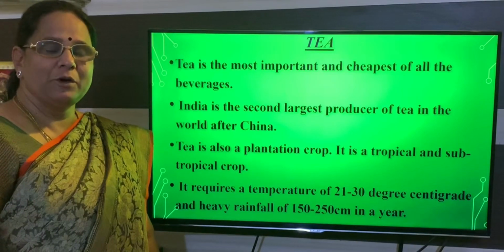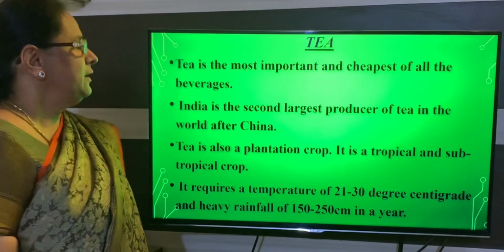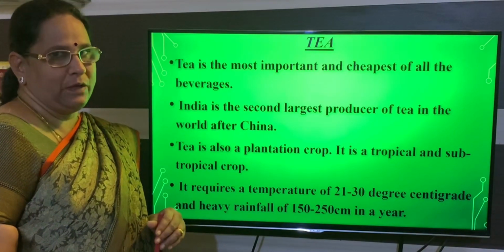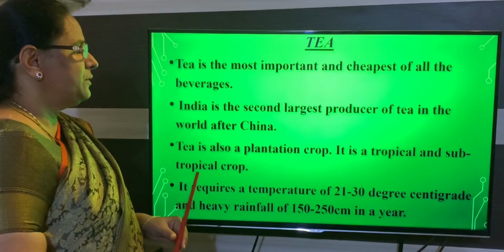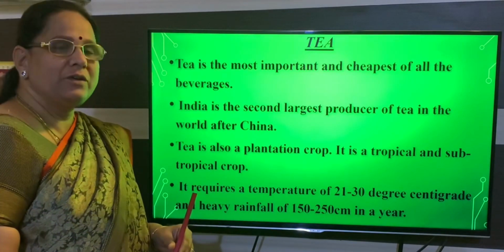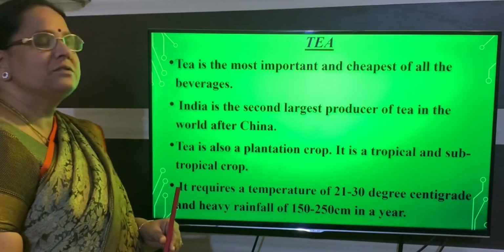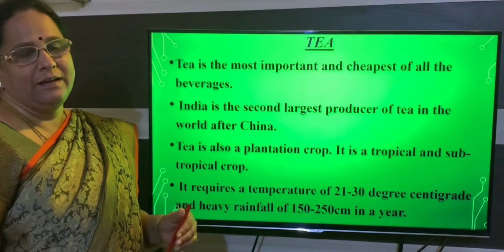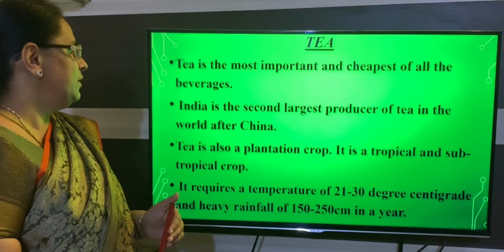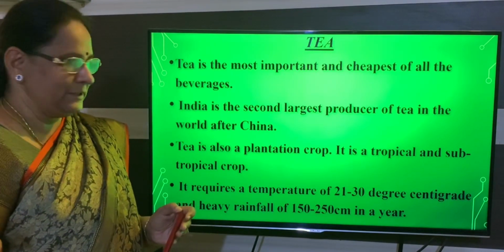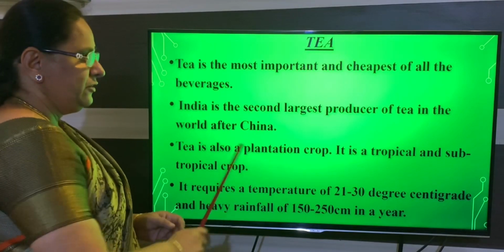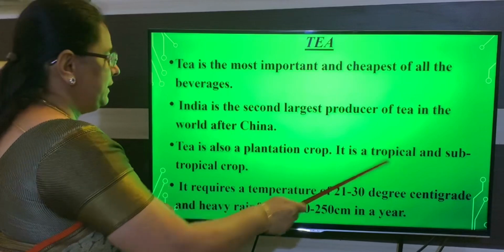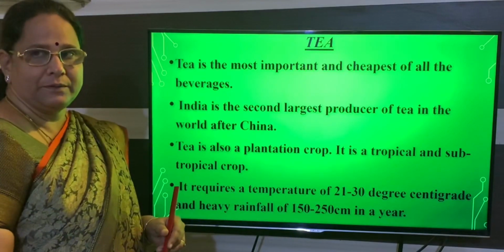Next we will learn about the cultivation of tea. Tea is the most important and cheapest of all the beverages. Next you have to remember, India is the second largest producer of tea next to China. First is China, then it is India. India is the second largest producer of tea in the world. And this is a plantation crop, that means a single crop it is. And it is a tropical and subtropical crop.